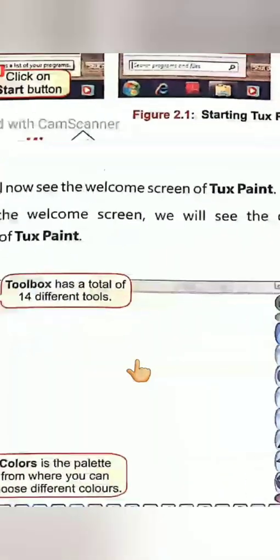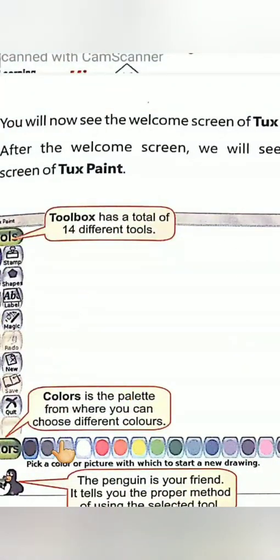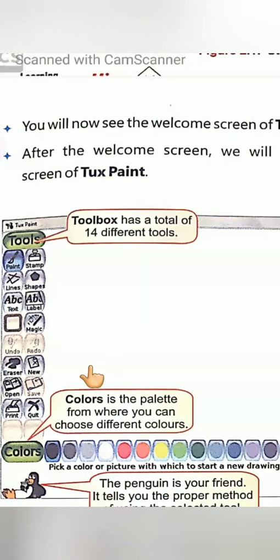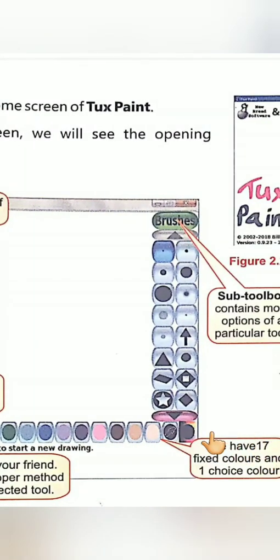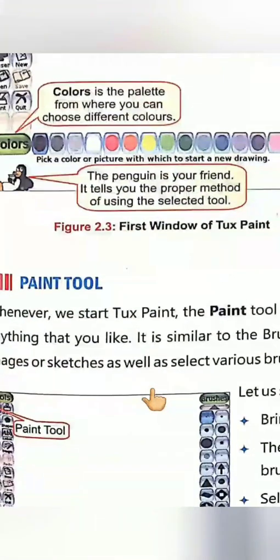The penguin is here, and he is your friend. He can help you. So this is the drawing area. How many tools? 14 tools. This is the color palette. How many colors? 17 colors. This is the sub toolbox.